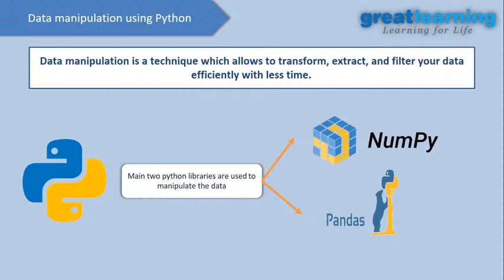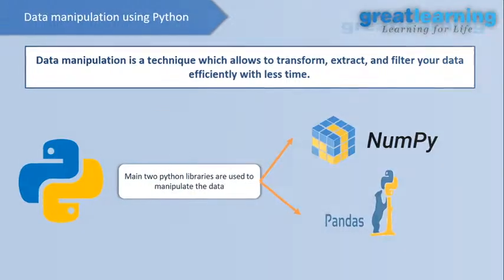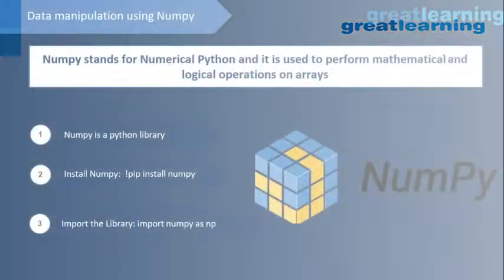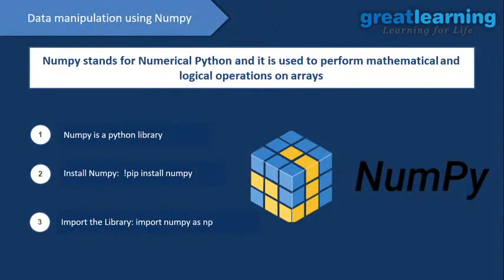I told you we have unstructured or semi-structured data, and if we want to transform that data, we need to use data manipulation techniques. That process can be done using two Python libraries, Pandas and Numpy. Now we will see the difference between Numpy and Pandas and how they help us. Numpy stands for Numerical Python, and it is used to perform mathematical and logical operations on arrays.